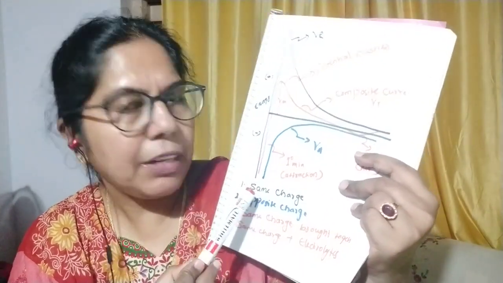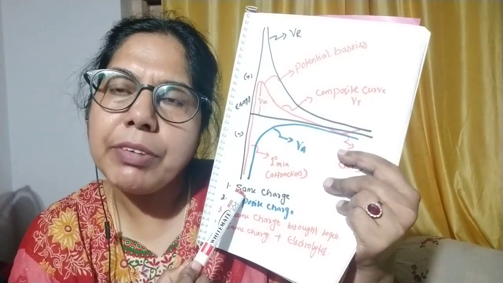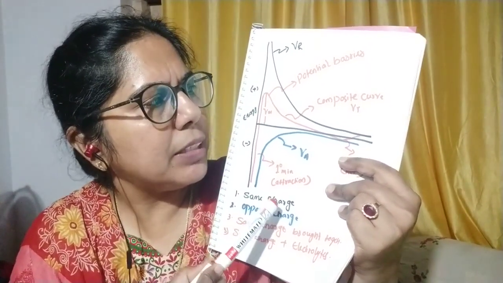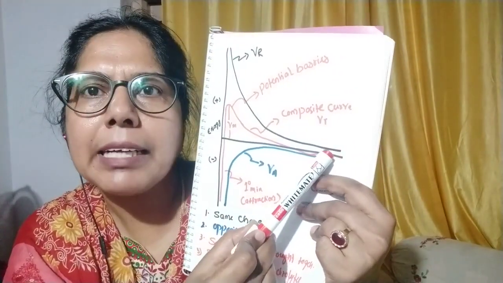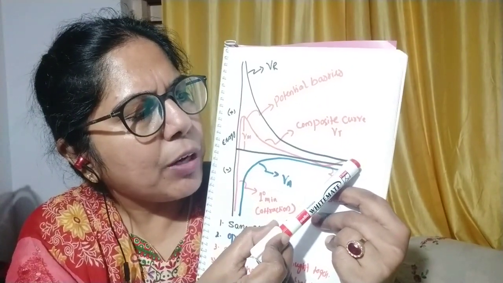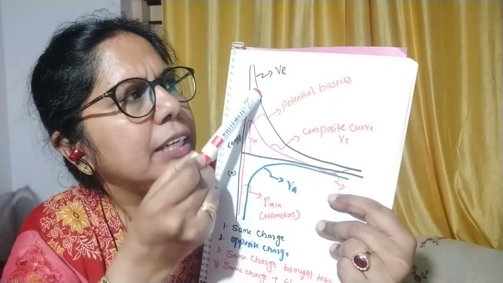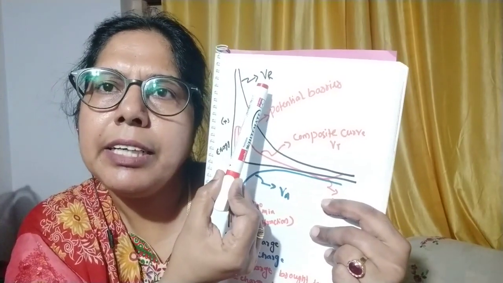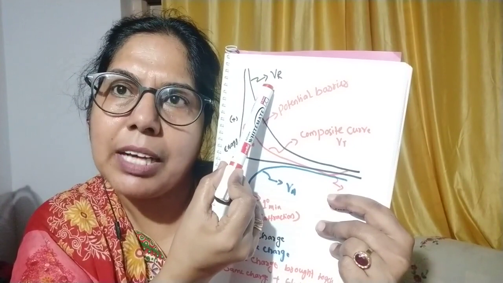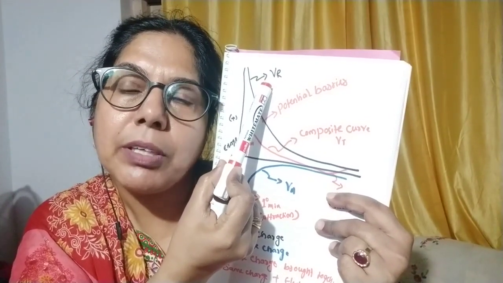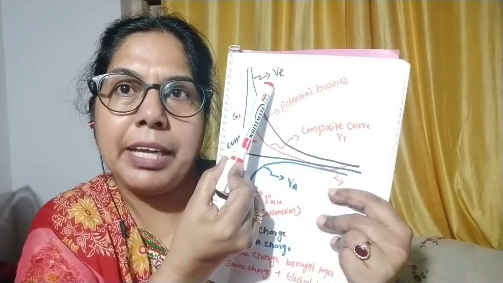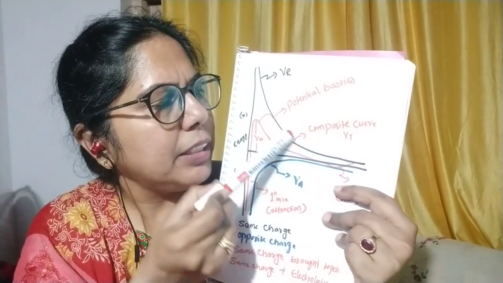Say for example, first I have taken two particles of similar charges. What will happen? This I have shown with the black color pen. You can see repulsive force. We have to plot from here to here, and I have designated it VR, that is electrostatic repulsive force, which mainly depends upon the density, surface charges and thickness of the double layer. So this is the curve.